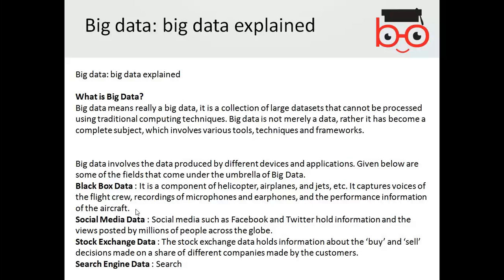Normally we assume there are certain computers and certain databases, but search engines, stock exchange, like the black box, are not dealt with in a common database, but they come under the big data concept.